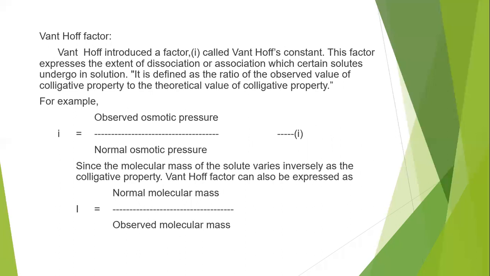So what will be the value of the observed colligative property, and what is the difference from the calculated colligative property, if the molecule is in association or dissociation? How can we calculate that? The observed colligative property and calculated colligative property, which is generally the theoretical value. What is the ratio which expresses the nature of the molecule? We call it the Van 't Hoff factor. Using the Van 't Hoff factor, we can find it out.